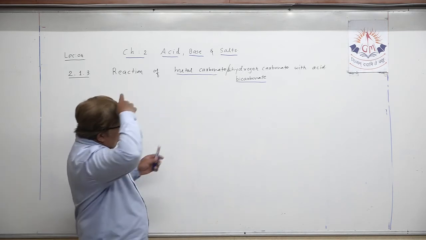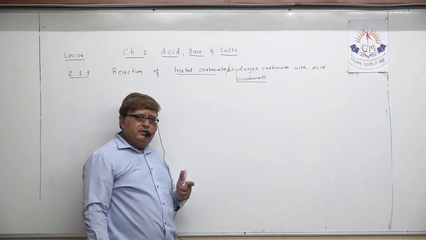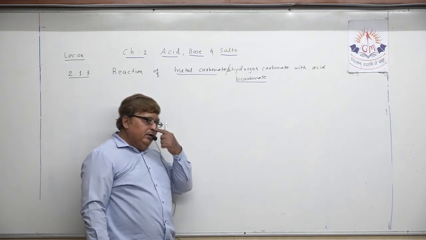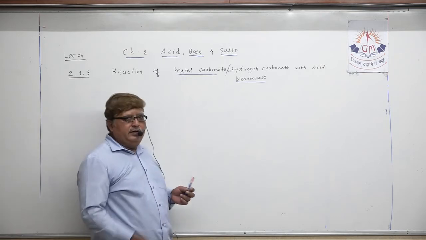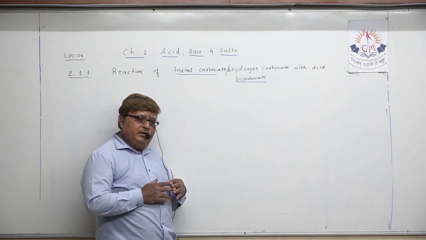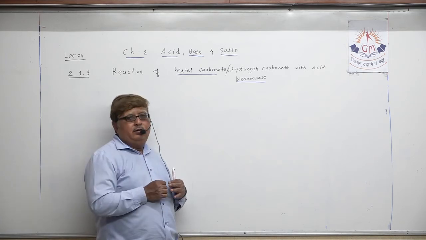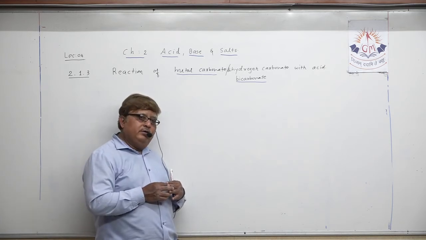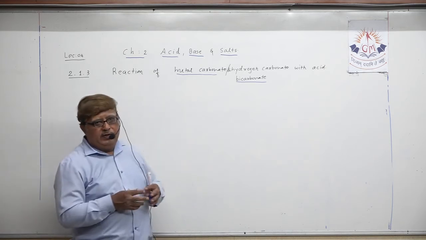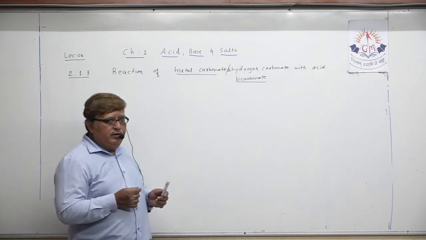So my dear student, before we really start studying this chemical property, reaction of metal carbonate and metal bicarbonate with acid, I must mention one thing. Let us write the general word equation of reaction of metal carbonate and metal bicarbonate with acid.